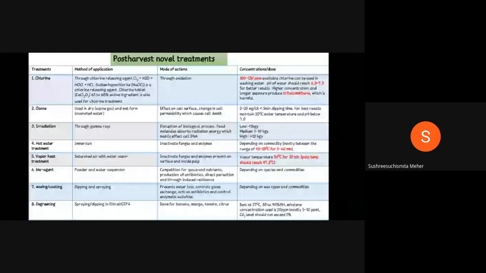In hot water treatment, some of us will get confused about what temperature and what time are required for hot water treatment. It is 45 to 55 degrees Celsius for 5 to 60 minutes.